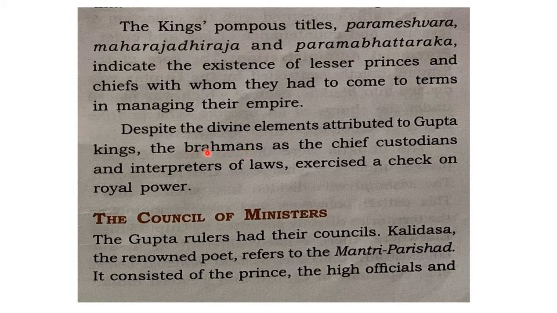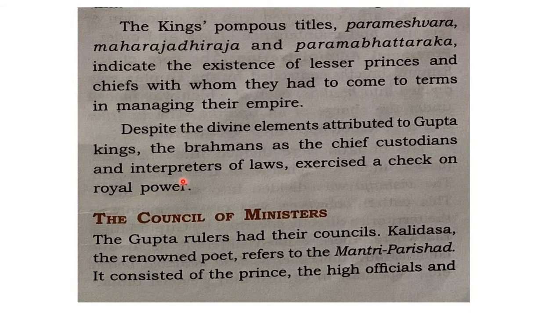So these Brahmins were not only the priestly class, they were also assigned as custodians and interpreters of laws. That means they were in charge of the law and justice department, and they could also interpret the laws. That means they could make their own understanding of the laws. So in terms of this custodianship and interpretation of laws, Brahmins were given some authority, and thus Brahmins were even keeping a check on royal power.